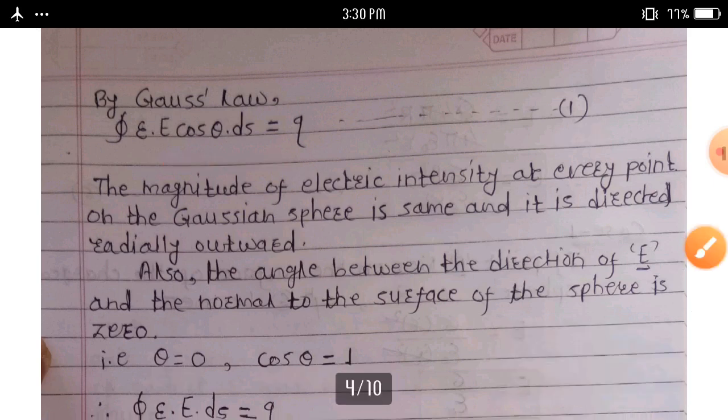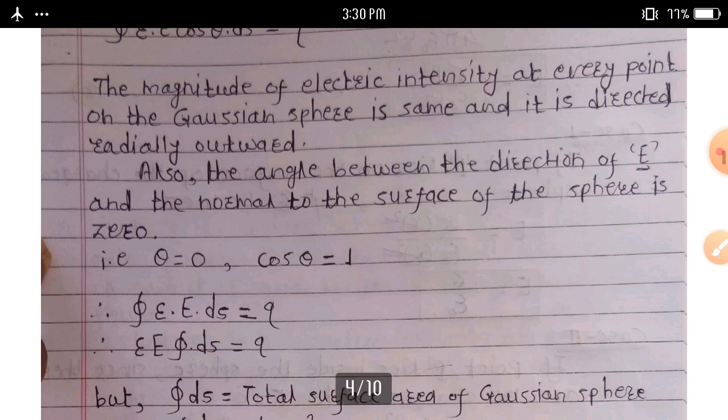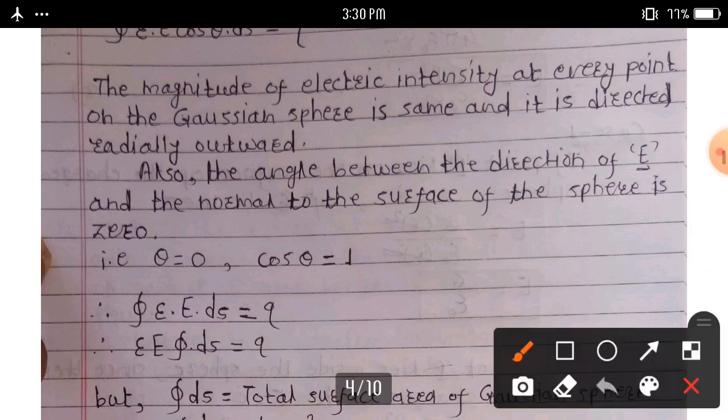The integration over the closed surface, epsilon into capital E ds, is equal to q.